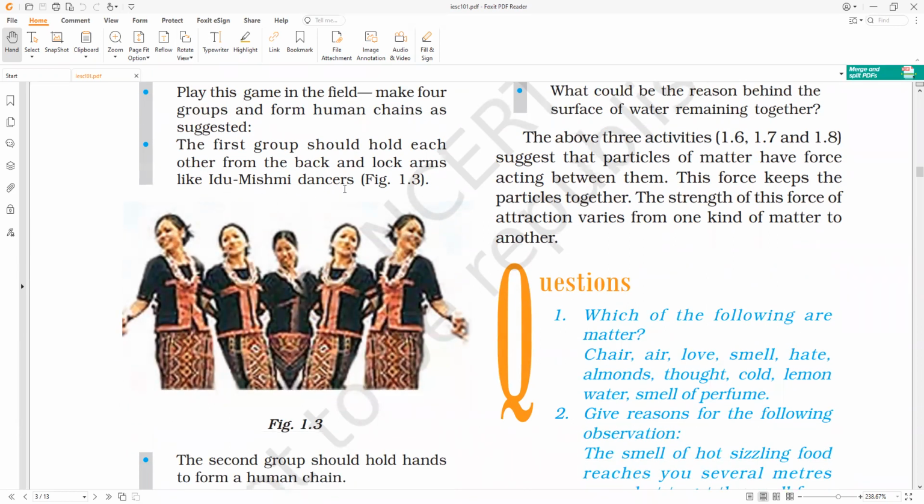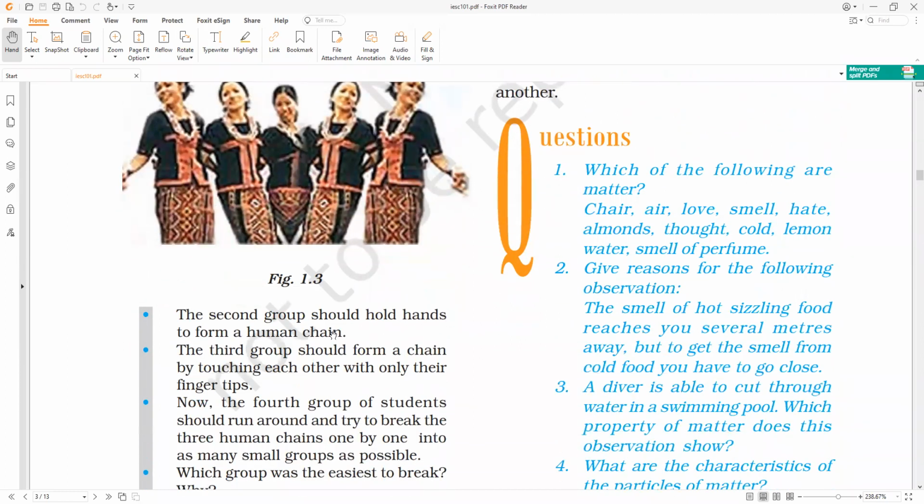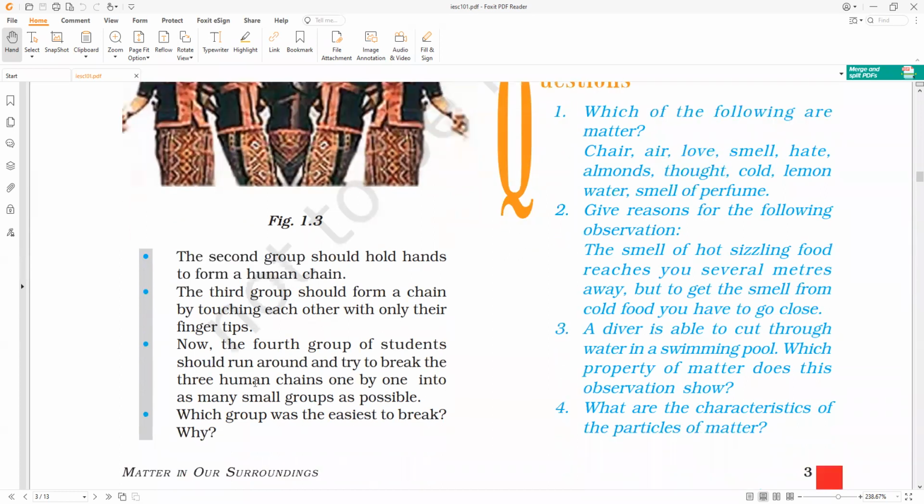Next, the second group should hold hands to form a human chain normally. The third group should form a chain by touching each other with only their fingertips. Now, the fourth group of students should run around and try to break the three human chains one by one into as many small groups as possible.